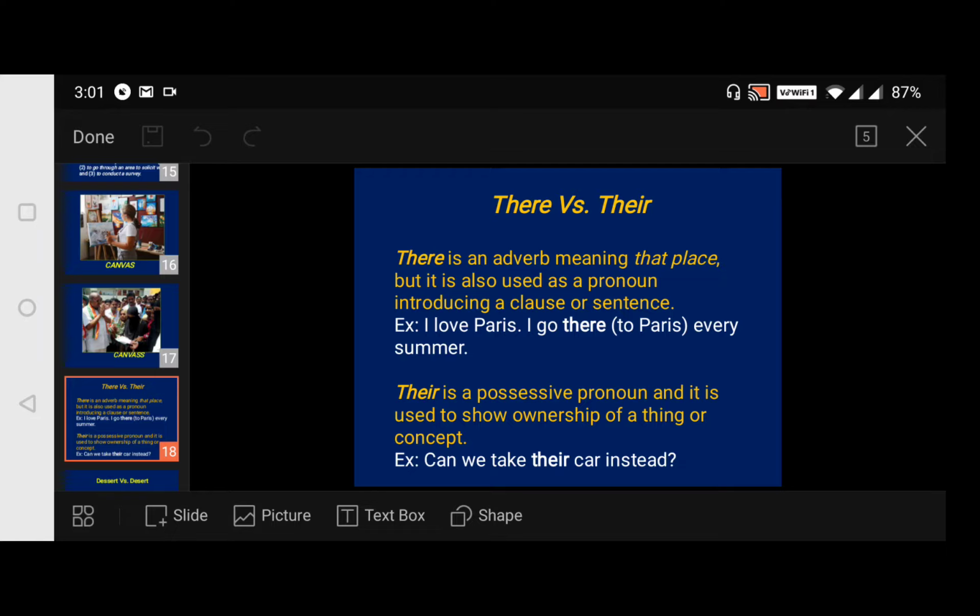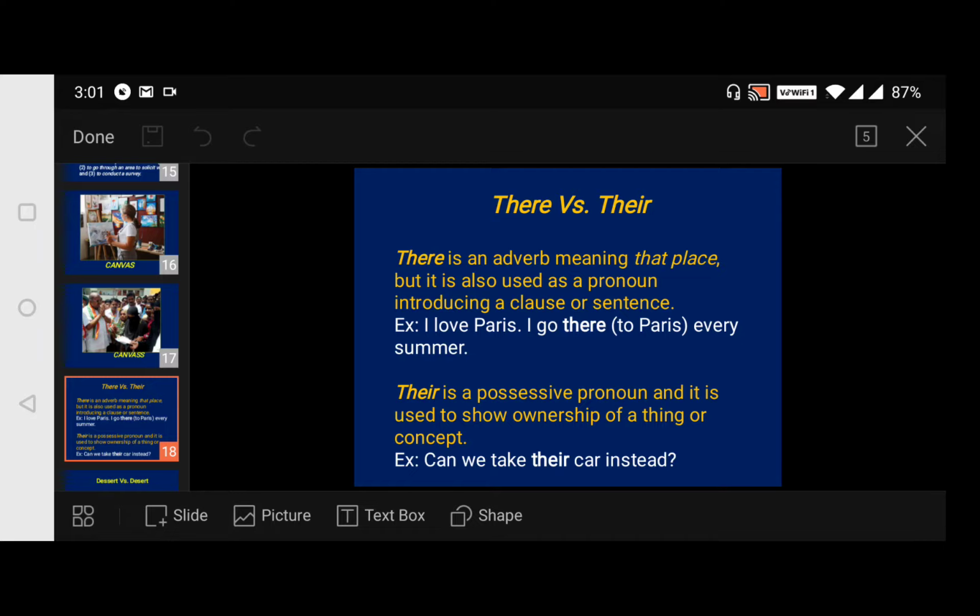There is an adverb meaning that place, but it's also used as a pronoun introducing a clause or sentence. Now coming to their, it is a possessive pronoun, used to show ownership of a thing or concept.